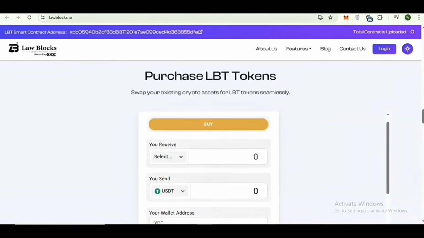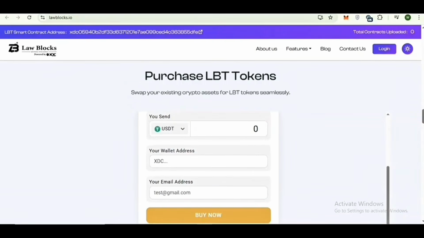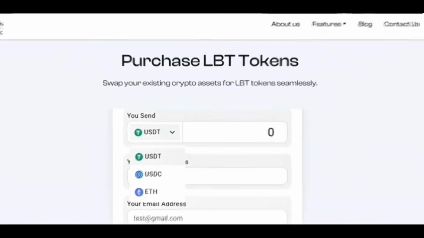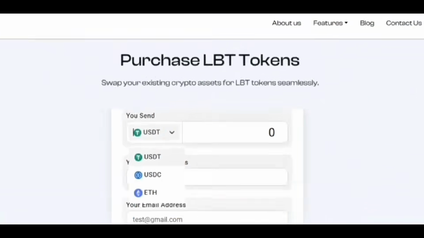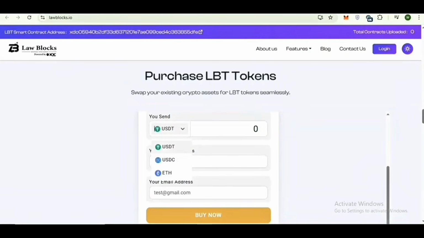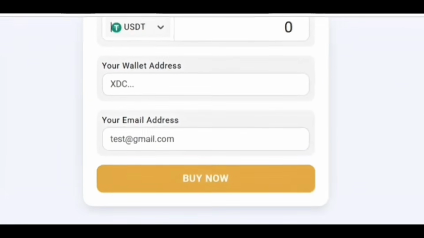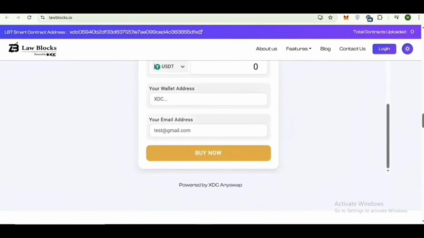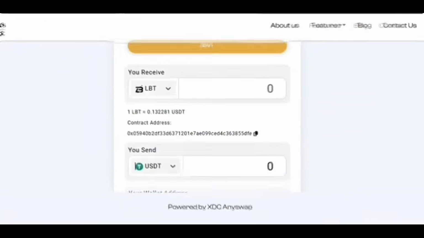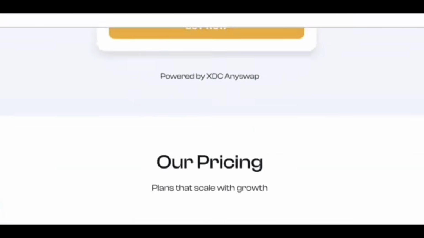So here you can see that first of all you will have to select LBT to receive, and the next one is we will select USDT, USDC or Ethereum to purchase LBT token. So here you can see that I have selected USDT, and here you will have to put your wallet address, and then here you will have to put your email address. After putting these data, you can buy LBT token.